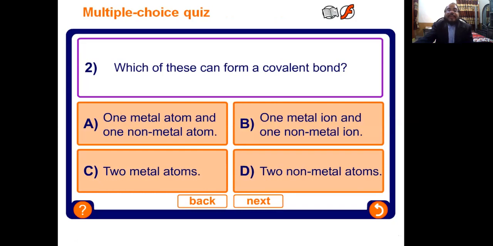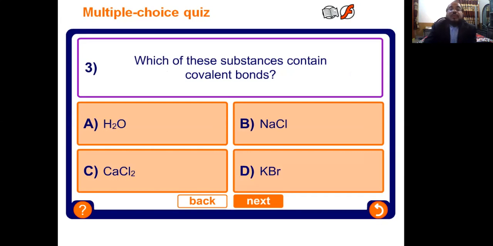Which of these can form a covalent bond? One metal atom and one non-metal? This is an ionic bond. One metal ion and non-metal ion? No. Two non-metals? Two metals? No. And two non-metals, a bond between non-metals is called covalent bonding. Correct.